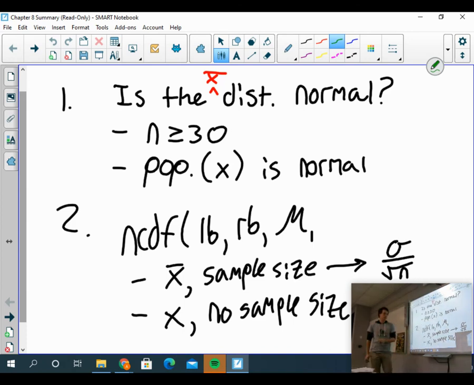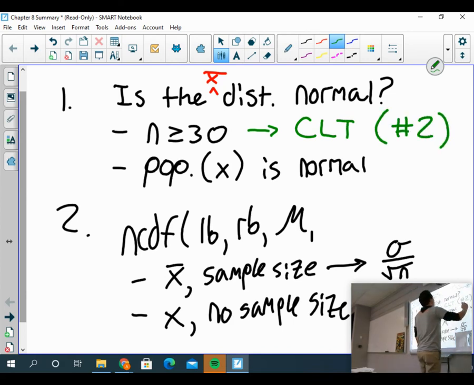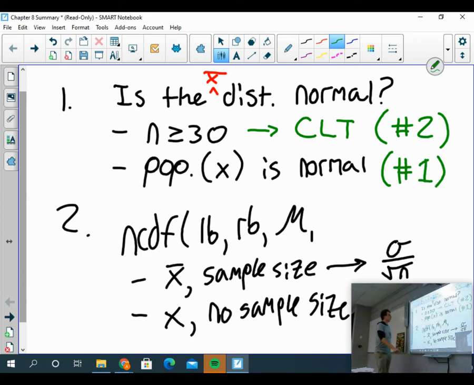And we have two ways of telling. We can look at the sample size, and if it's greater than or equal to 30, the central limit theorem, theorem number 2, says the distribution of sample means is normal. Or we learned in the first part of 8.2 that if the population was normal, according to theorem 1, then the distribution of sample means is normal.